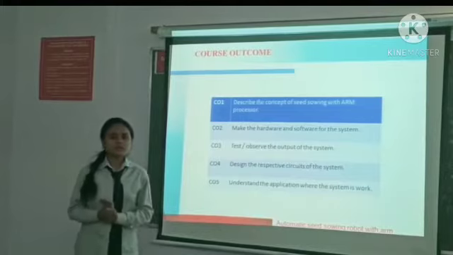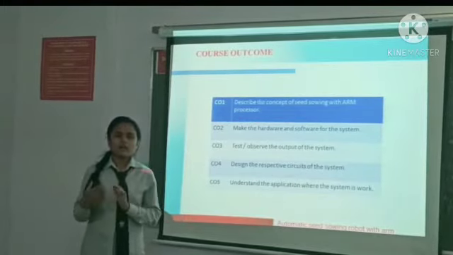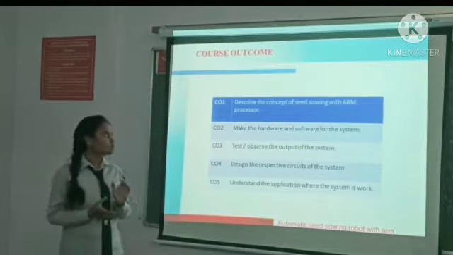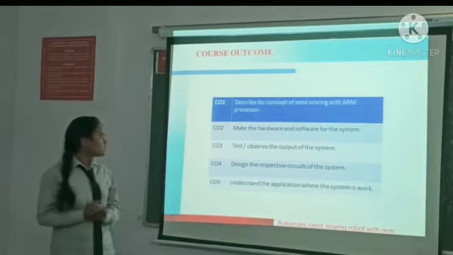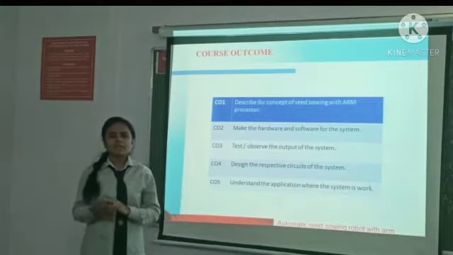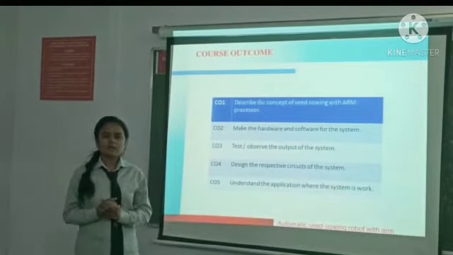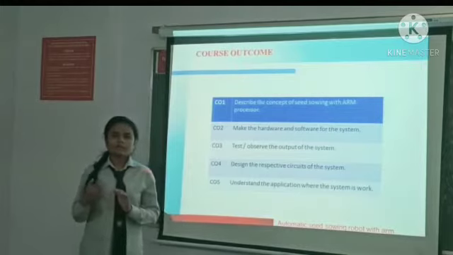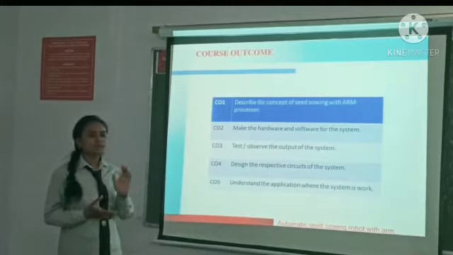So these are the COs. COs means course outcomes. What is a CO? After completion of our course, what will we achieve from that course? That is the course outcome. These 5 COs are mapped with our project. CO1 is to describe the concept of seed sowing robot with ARM processor. That means what the ARM processor is and how it is used in electronic systems. All that concept we described in CO1.